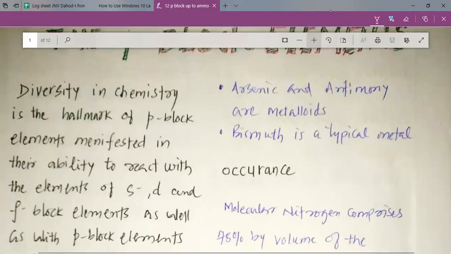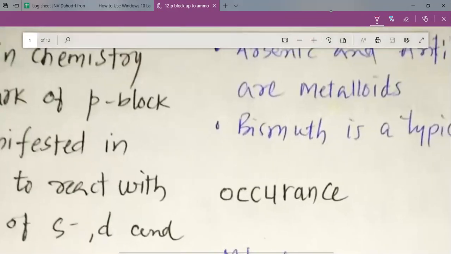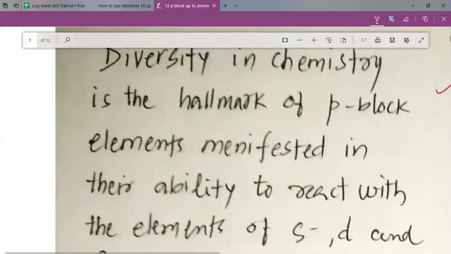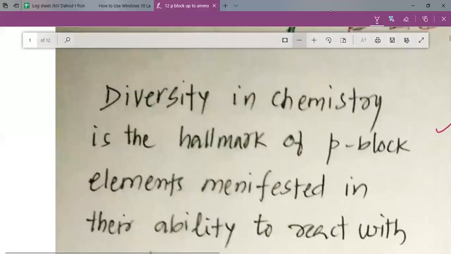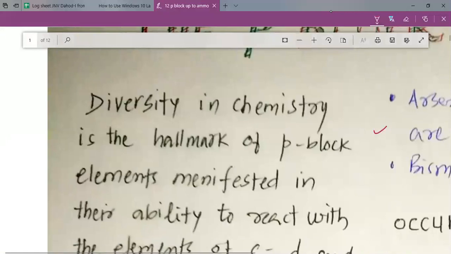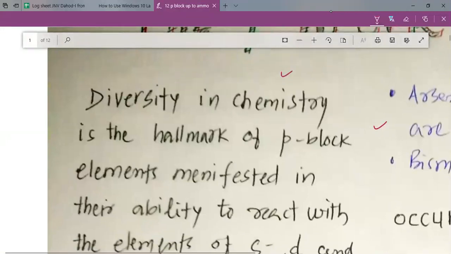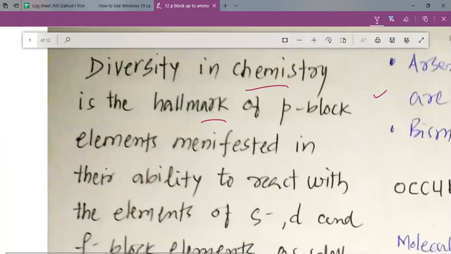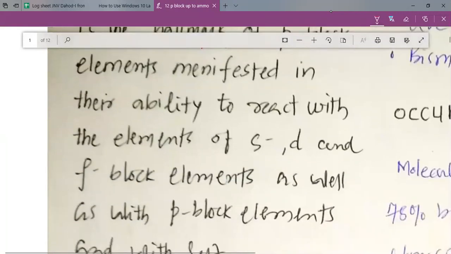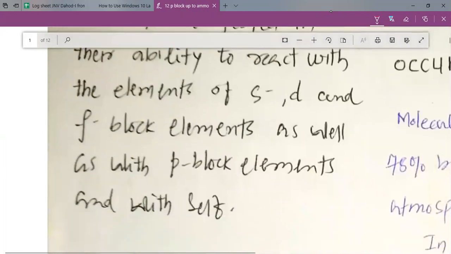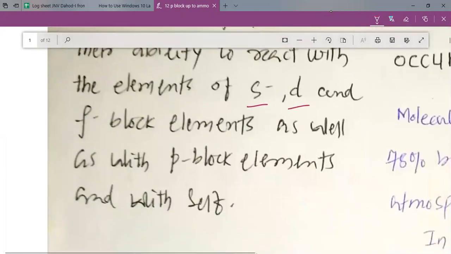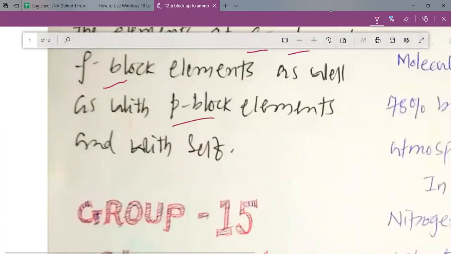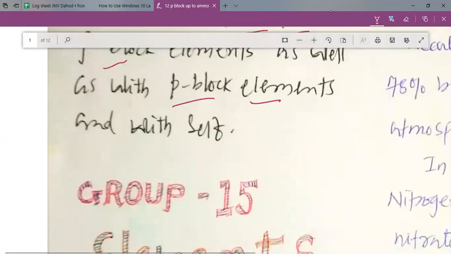So now let us start studying the P block elements. You know what is the speciality of P block elements? The speciality of P block elements is their diversity in chemical properties. Diversity in chemistry is the hallmark of P block elements, manifested in their ability to react with the elements of S block, D block and F block at the same time, and they even react with the P block elements too.